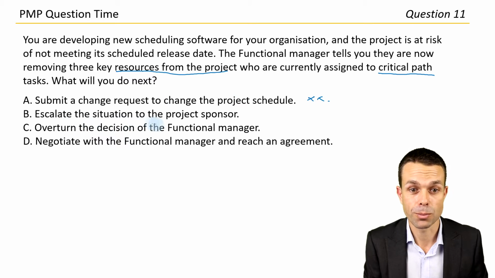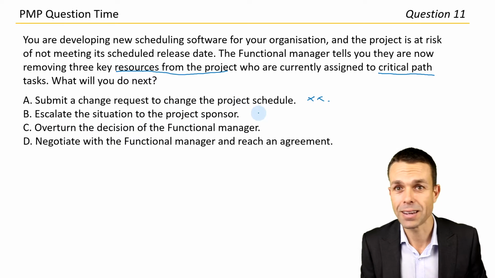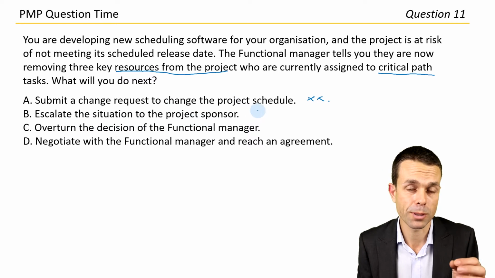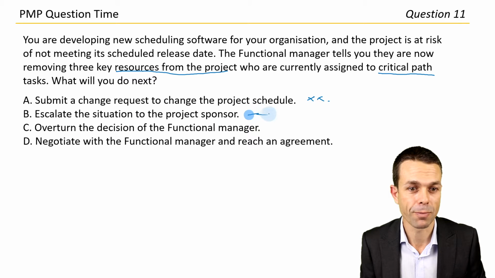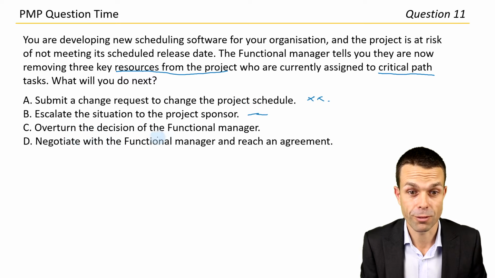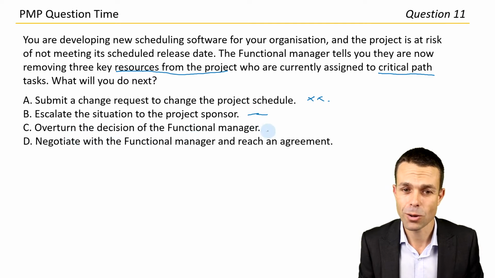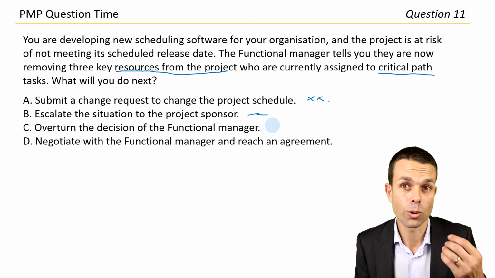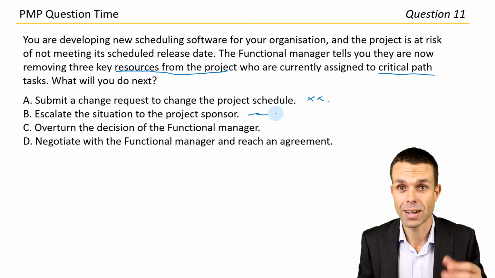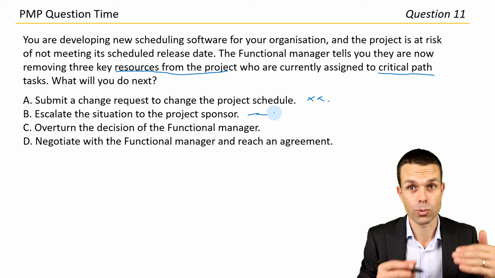Escalate the situation to the project sponsor. Again, if we can handle this ourselves, it's probably going to be better, but let's see what options we have. Overturn the decision of the functional manager. We may not be able to do that because the functional manager owns those resources, so we actually have to sort of work with them on this one.